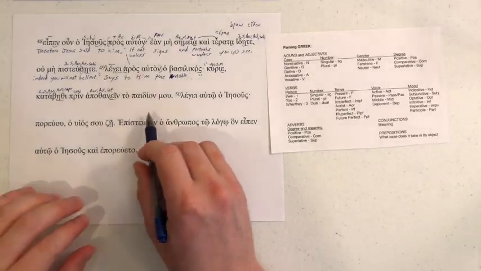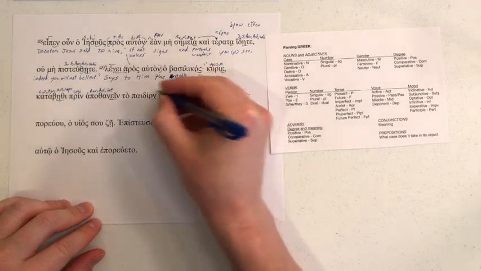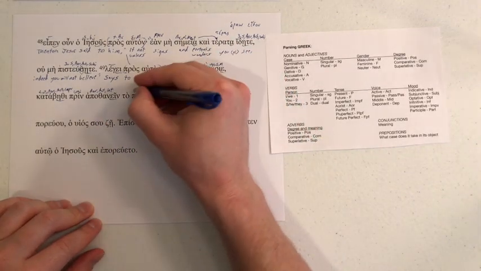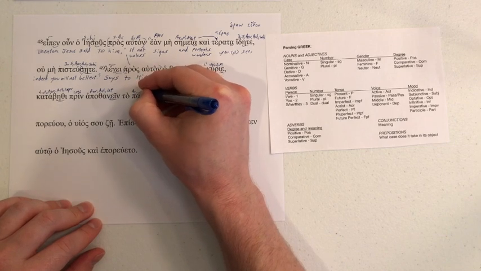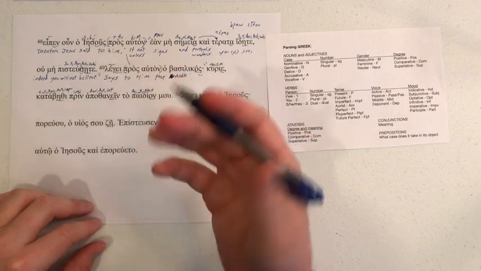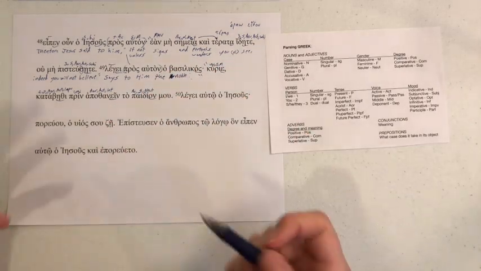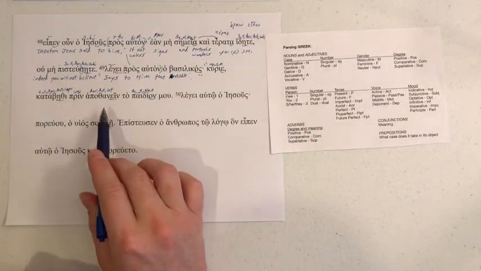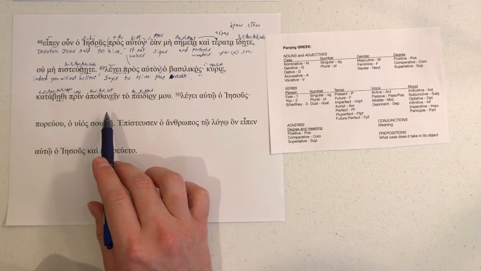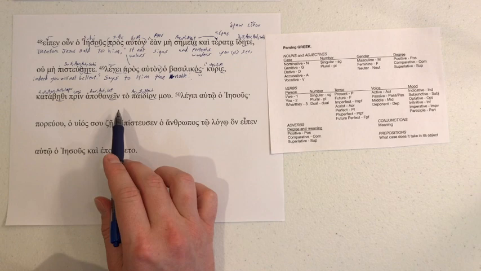And then we have to paidion, omicron nu as our ending there with to, confirming us for this neuter word as an accusative, singular neuter, which is the normal word for referring to children. Why do we have an accusative? Could be that apothanein is taking a direct object, which we would then expect to be to kill, but that's not normally what apothanein means.